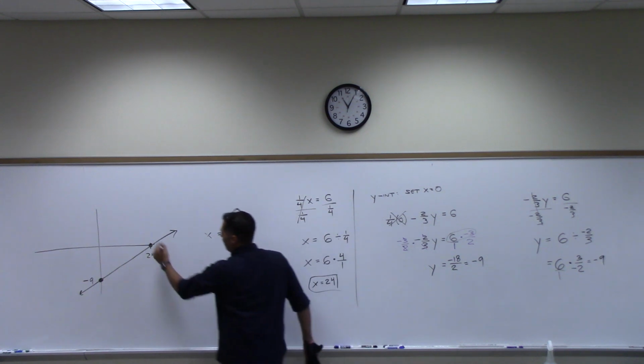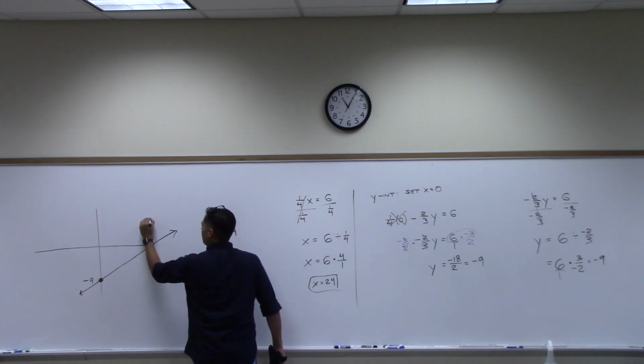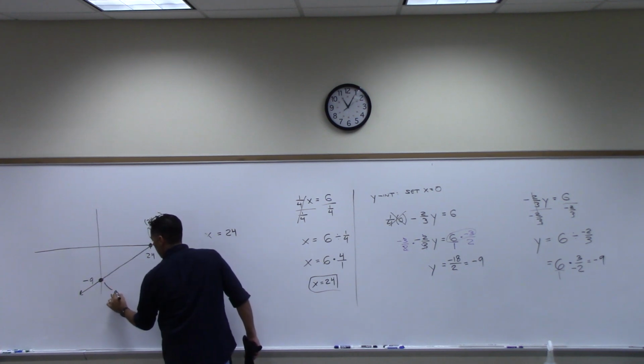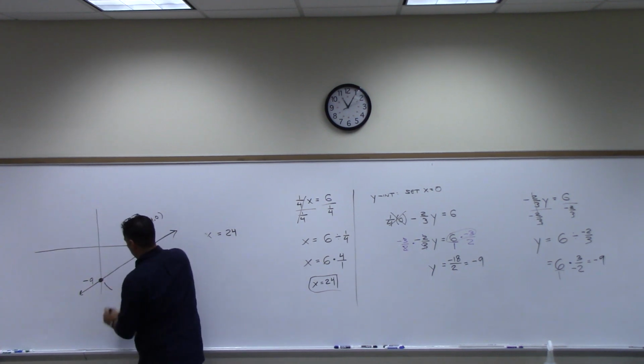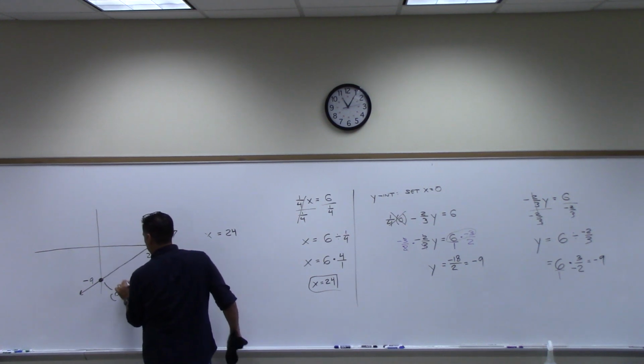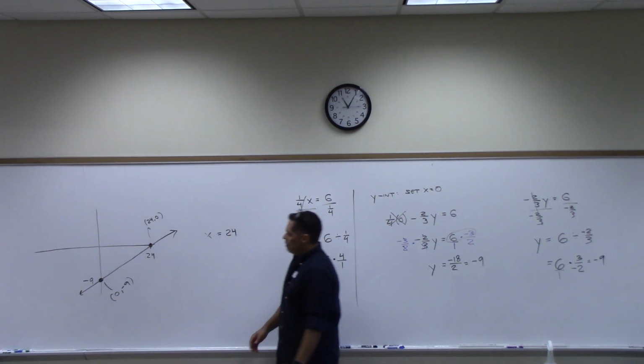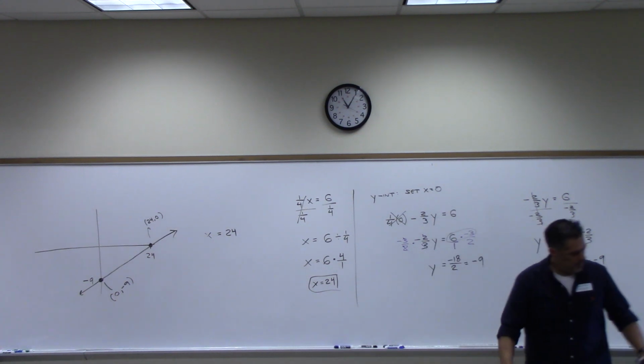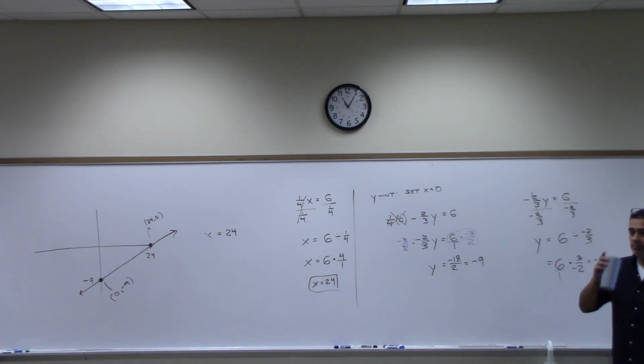Now, I will want you to put these as points just so I know that you got them right. Negative 9. Oh, no, wrong, sorry. 0, negative 9. That's what I'm looking for. Questions at all? No? Can I proceed?